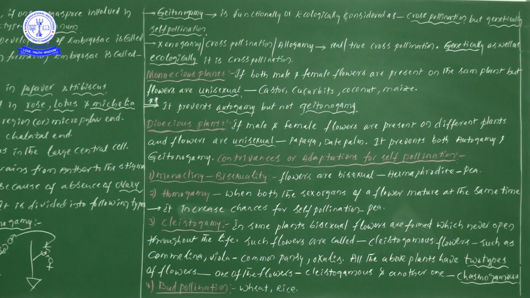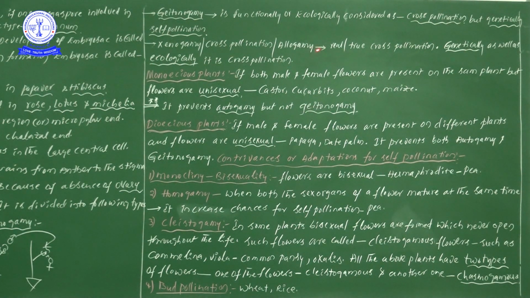You may ask, sir, what is another name for autogamy? Another name for autogamy is self pollination, and another name for xenogamy is cross pollination. Here is one more new name to learn: allogamy. So xenogamy, cross pollination or allogamy.